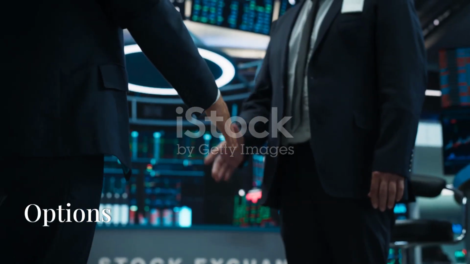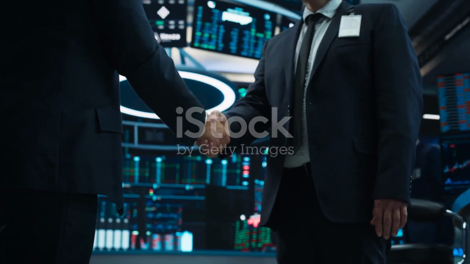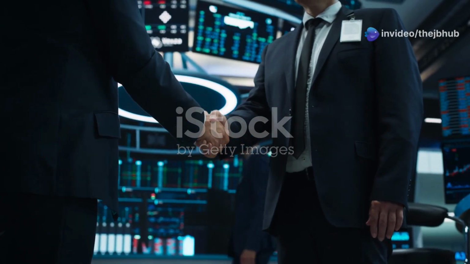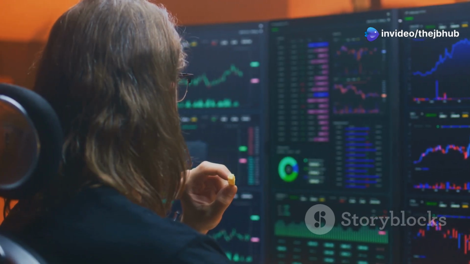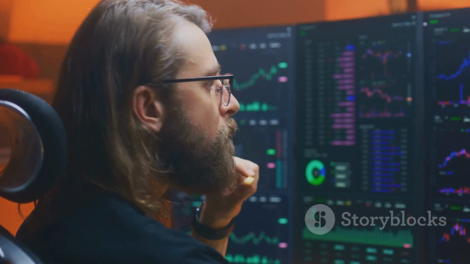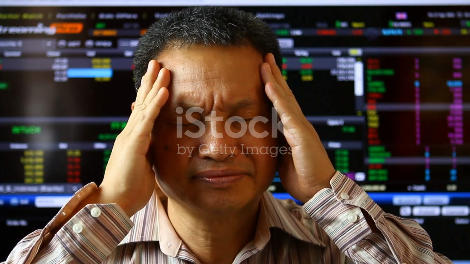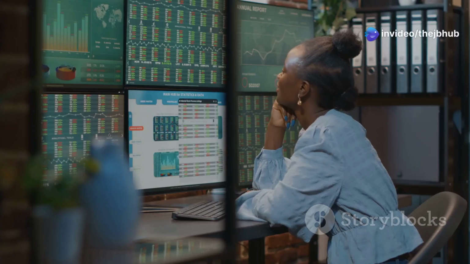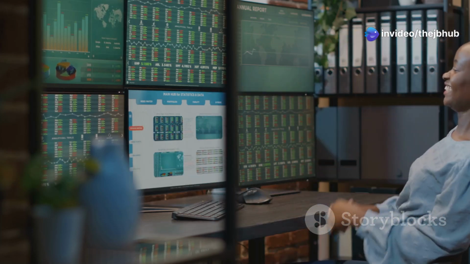Options. An options contract is similar to a futures contract in that it is an agreement between two parties to buy or sell an asset at a predetermined future date for a specific price. The key difference between options and futures is that with an option, the buyer is not obliged to exercise their agreement to buy or sell. It is an opportunity only, not an obligation, as futures are. As with futures, options may be used to hedge or speculate on the price of the underlying asset.